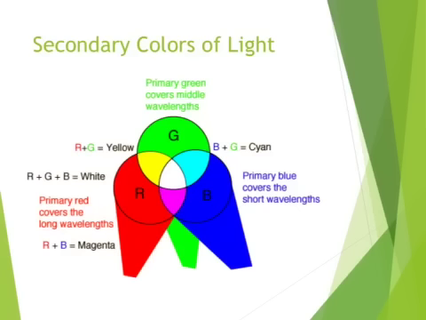So these secondary colors of light, red and green, if you put 2 red and green lights together, you end up with this yellow right here. Here we go. If you put green and blue together, you end up with this cyan color right here. And if you were to put red and blue together, you end up with what is called magenta. Sorry, I don't know if I really have a magenta color. Here we go, magenta, which is kind of a purplish pink. And you can see that right here. If you put all of those colors together, you end up with white in the middle.